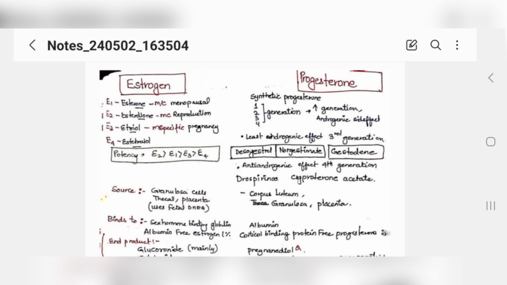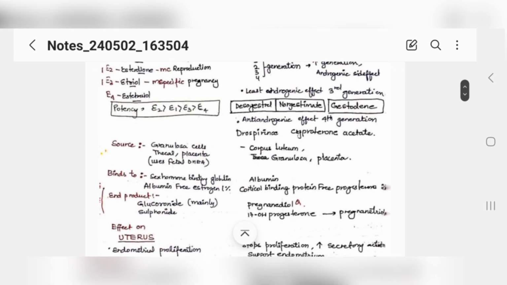Estradiol is when you are two, your partner and you, so you are reproducing in that stage. So in reproductive age you have E2, and E3 is estriol, when you are pregnant and going to become three. Now for progesterone also you have four types. Read them once, you will understand, guys.